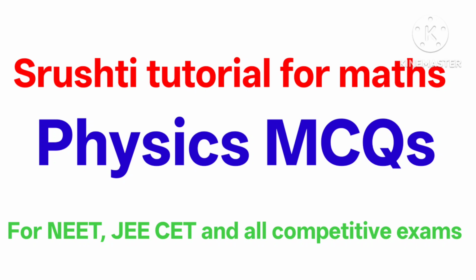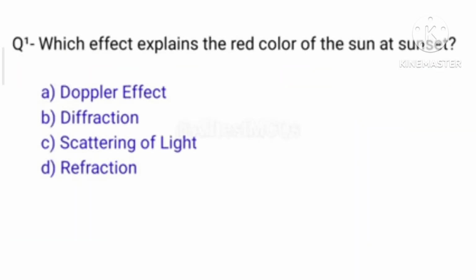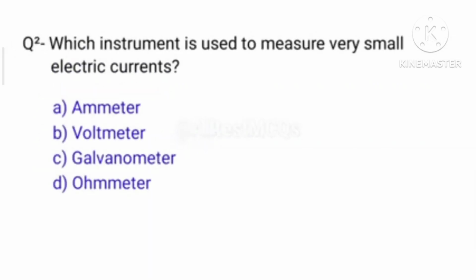Now we will discuss important multiple choice questions in physics for NEET, JEE, CET and all competitive exams. Question number 1. Which effect explains the red color of the sun at sunset? The right answer is option C, scattering of light.